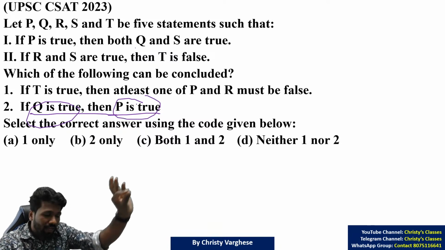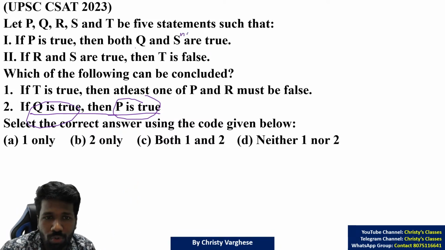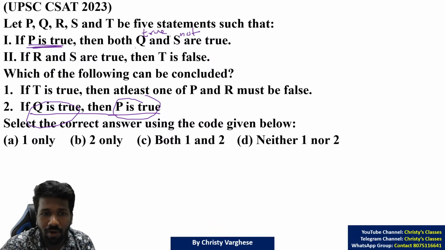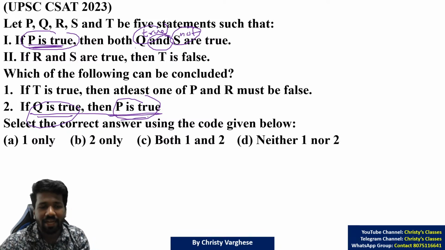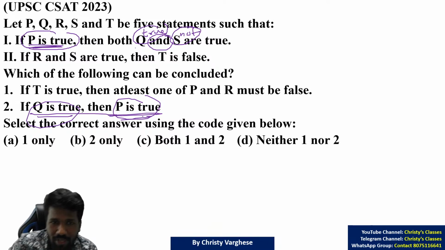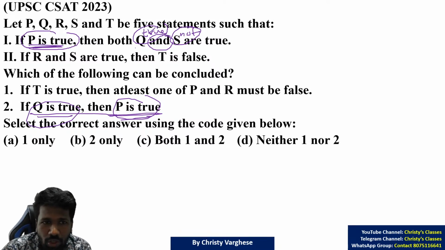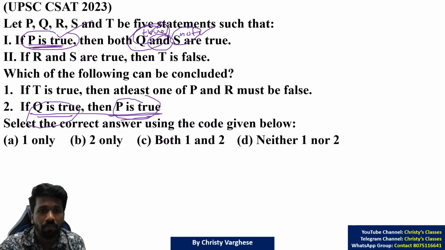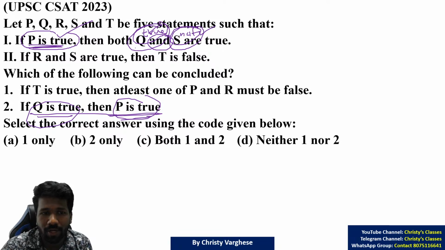Let us take a situation where Q is true and S is not true. If Q is true and S is not true, will that make P true? No, right? The word is and. If Q is true and S is not true, then P is true is false. That means Q is true does not guarantee P is true, because when Q is true and S is not true, P is not true. Because for P to be true, Q being true is also important, S being true is also important.